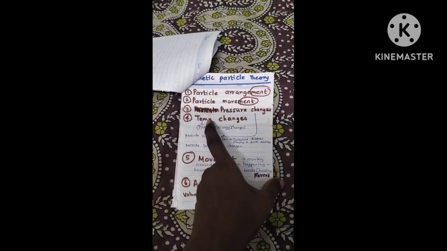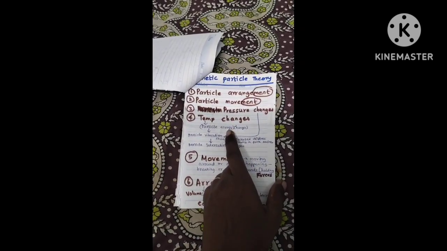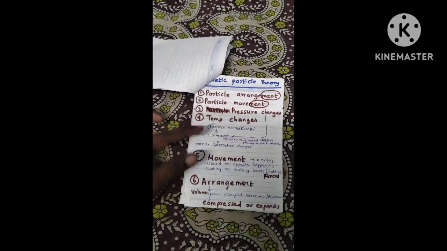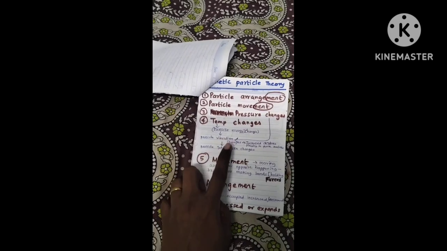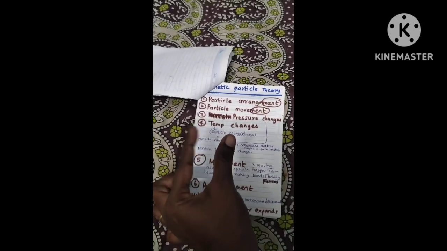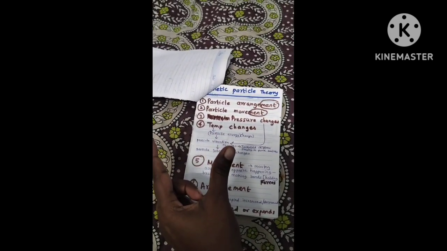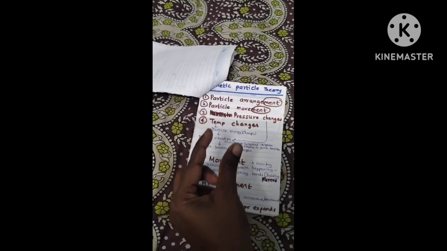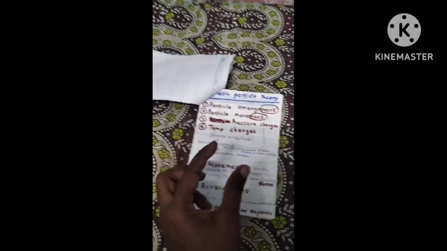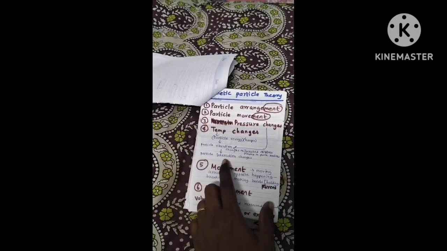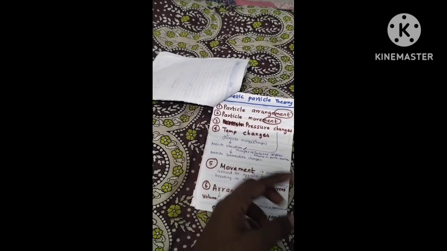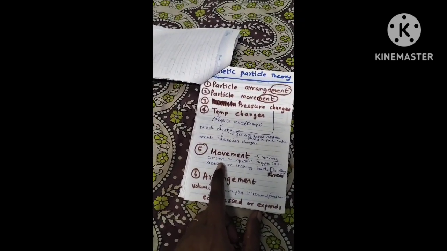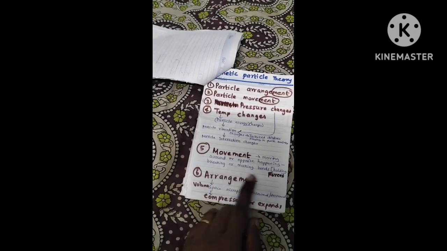If temperature comes as the first word, in the second you should talk about the energy of the particle, energy changes. Energy changes means from its own place it vibrates and then it starts to move. When it moves, two molecules that are together move apart, and the interaction also reduces. When they are compressed or coming closer, the interaction increases. So whenever vibration in its own place, movement, when it moves, you should talk about the interaction and then the molecular force. So movement is breaking the bonds, the holding forces.